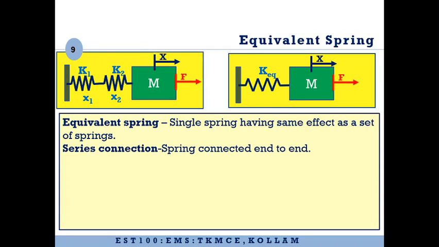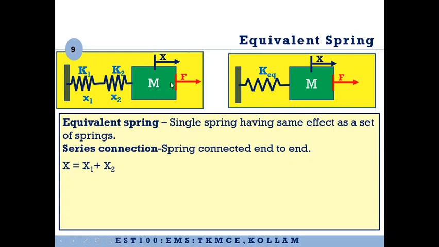So in series connection, the springs are connected end to end. So x equals x1 plus x2. If the total displacement of the mass is x, then both the springs will be stretched by different amounts x1 and x2. So the total displacement x will be equal to x1 plus x2.